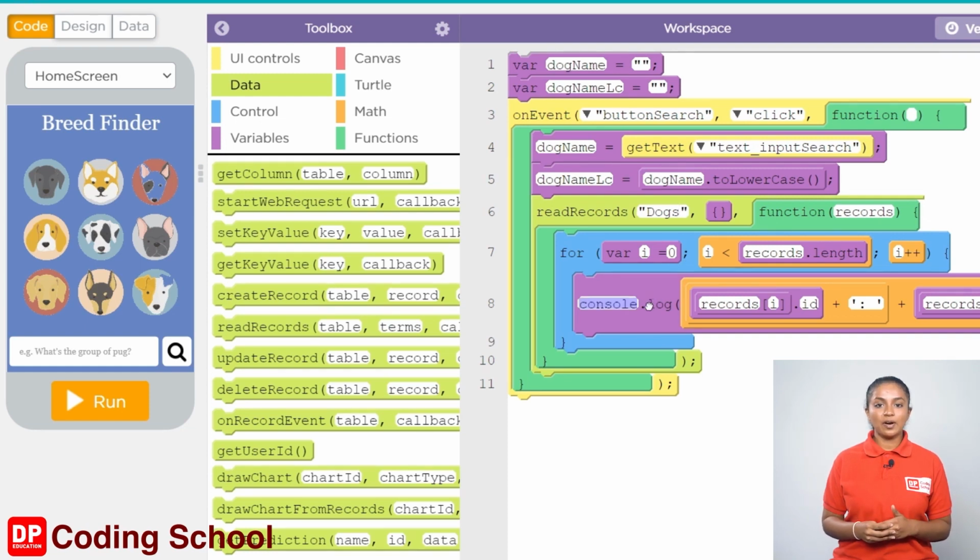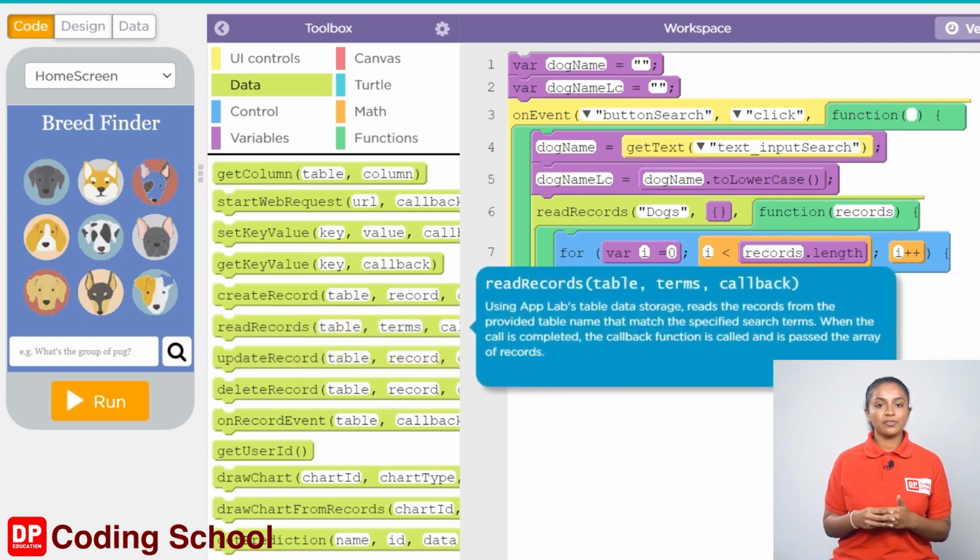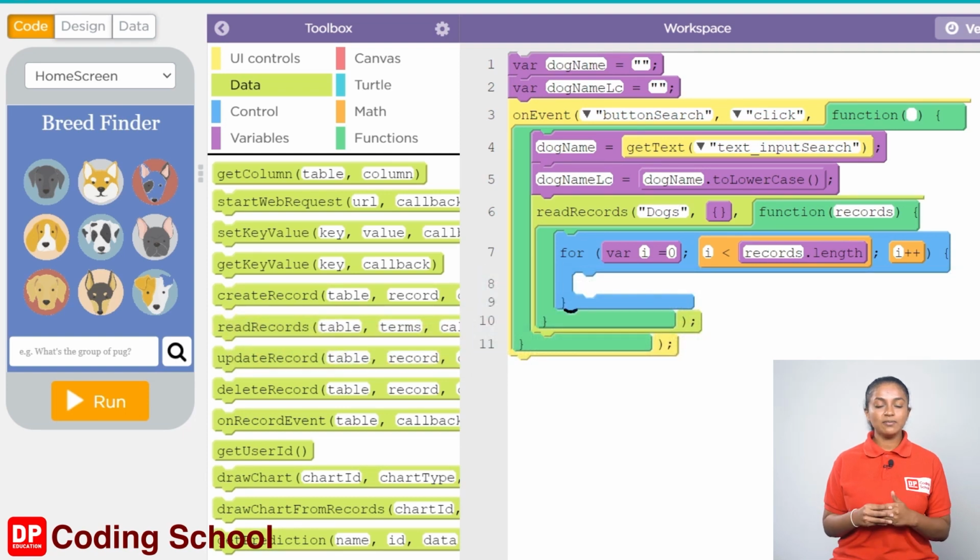Until the value of I is less than the number of records in the table, the string value in the dog name LC variable should be checked if it is the same as the name of this record. When the value of I equals the number of records, this is stopped. Without giving the number, instead of the number of records here, the record.length code block can be used.